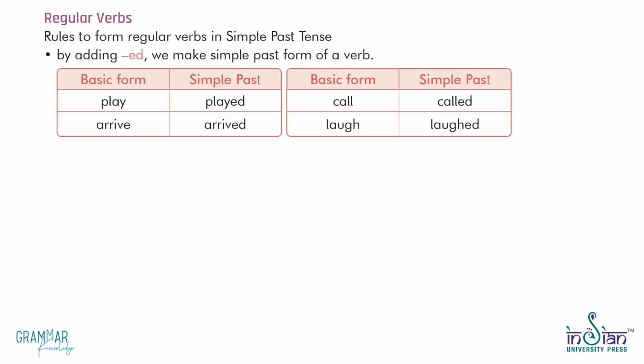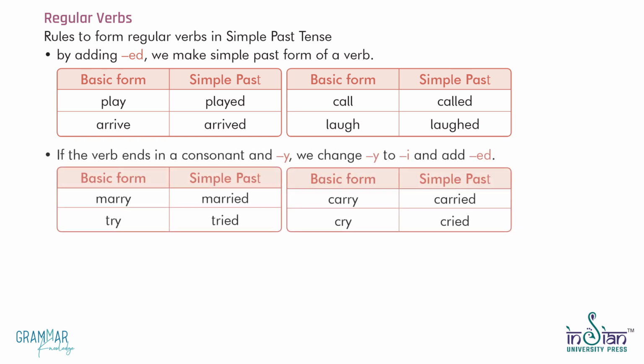Regular verbs. Rules to form regular verbs in simple past tense. By adding ed, we make the simple past form of a verb. Basic form, simple past. Play, played. Arrive, arrived. Call, called. Laugh, laughed. If the verb ends in a consonant and y, we change y to i and add ed.